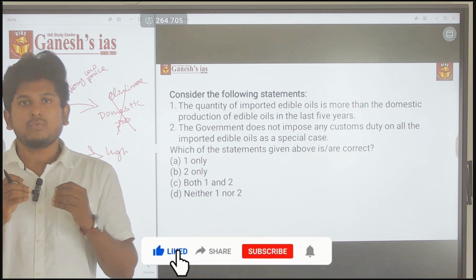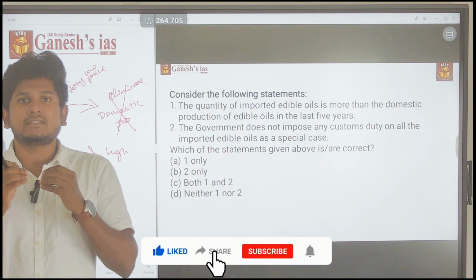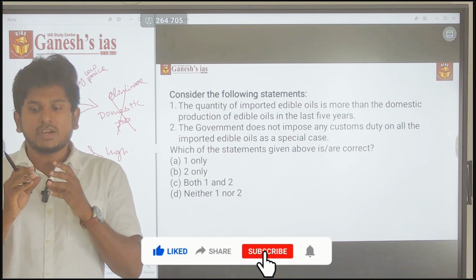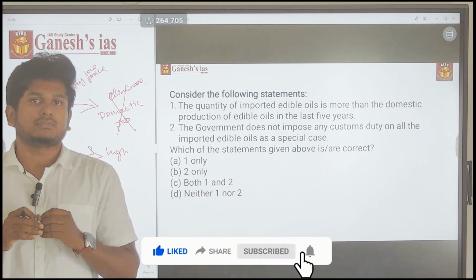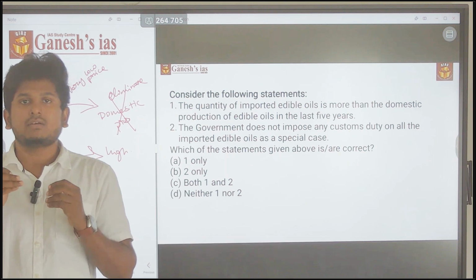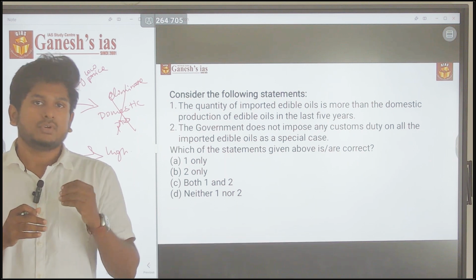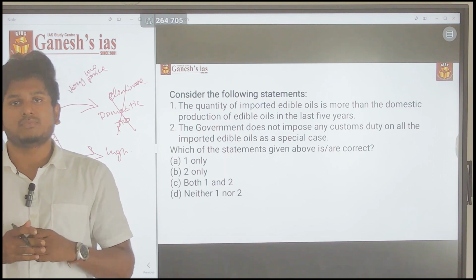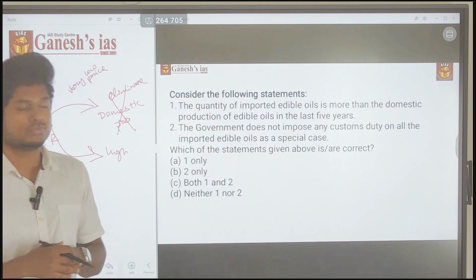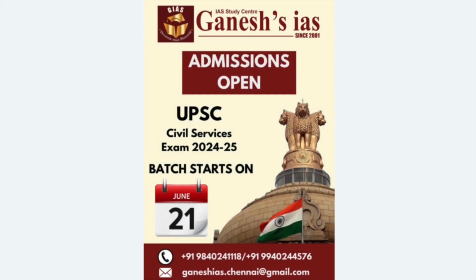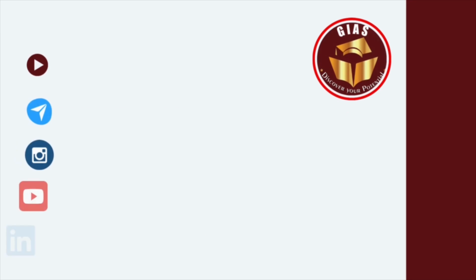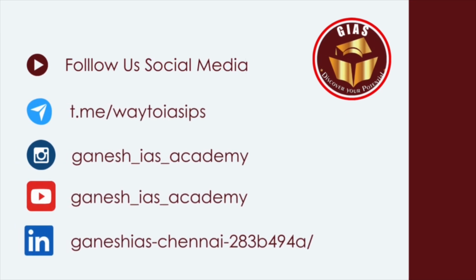But you have to look into certain statements and try to find the key within the question. For that you need certain calmness. If you do that, you can easily crack the prelims. Thank you.